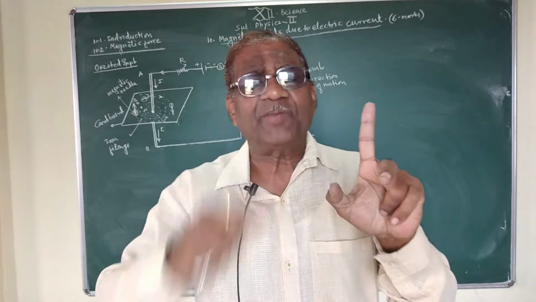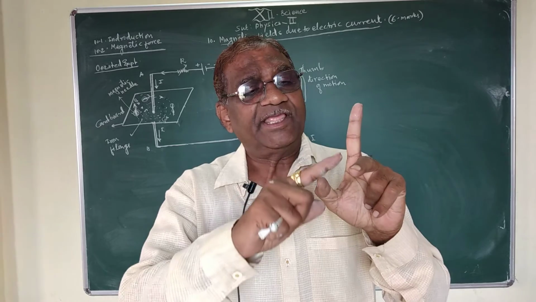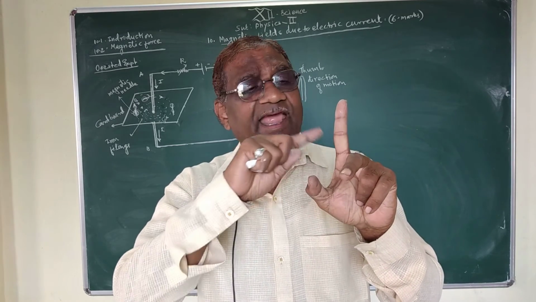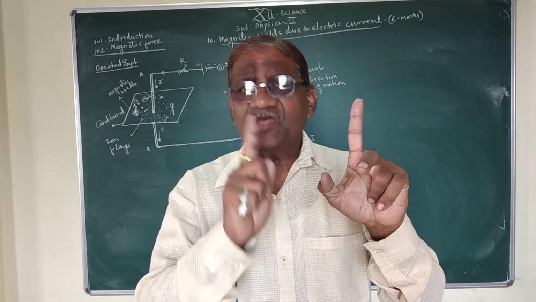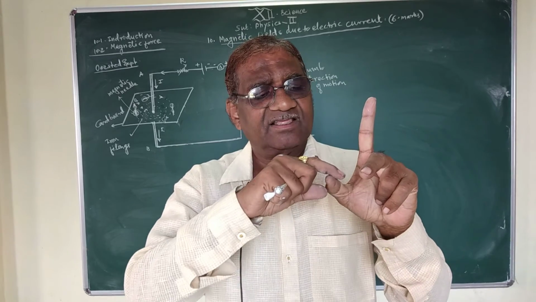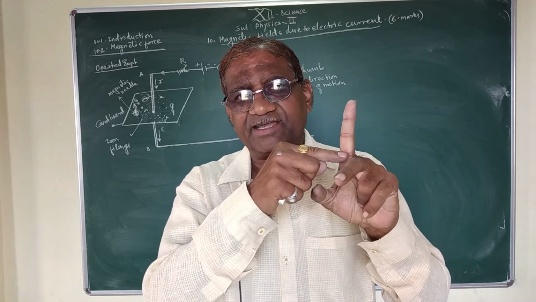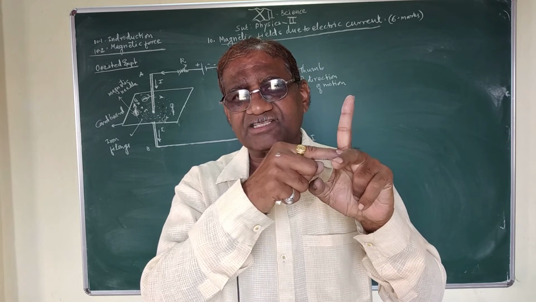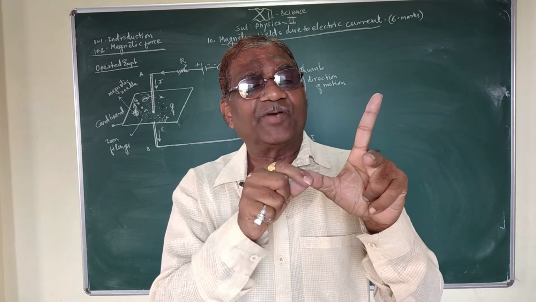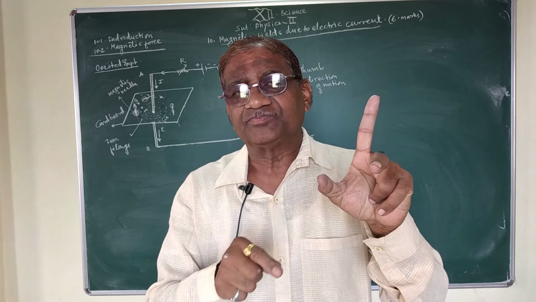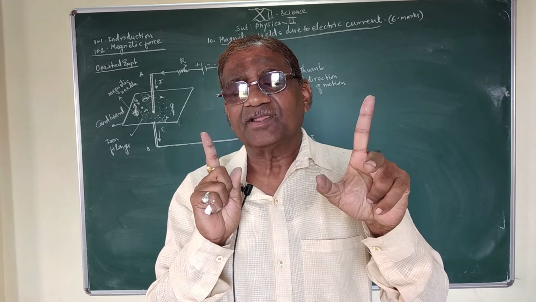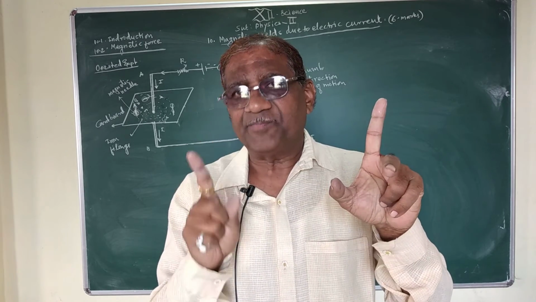If electric current and magnetic induction are perpendicular to each other, then the force is acting at this point in a direction perpendicular to both. This is the Fleming left hand rule.